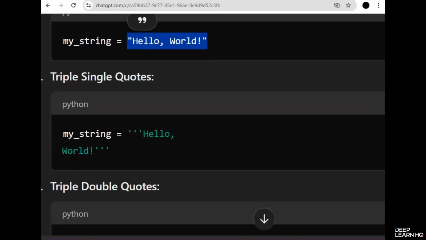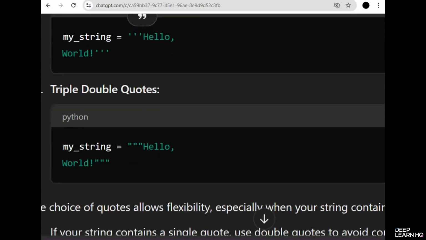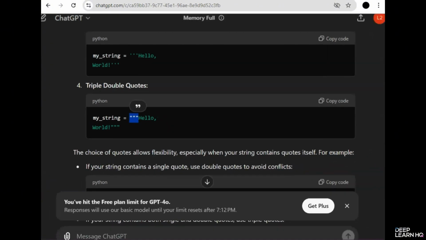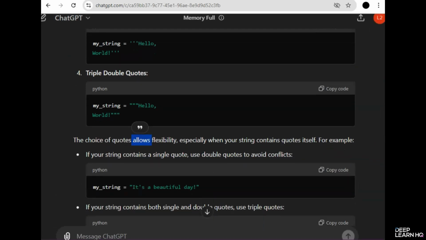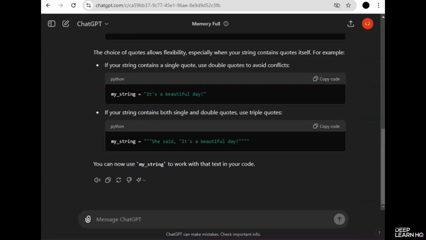And for triple quotes, either you can use triple single quotes or you can use triple double quotes. So the choice of quotes allows flexibility, especially when your string contains quotes itself. So this code demonstrates the creation of strings with different types of quotes. Notice how the triple quoted string preserves the line break, which is useful for handling multi-line text.